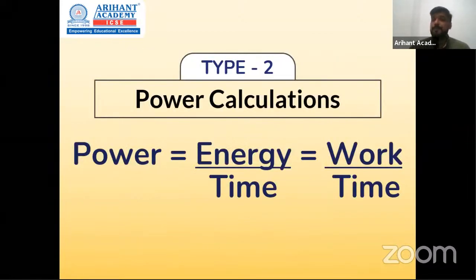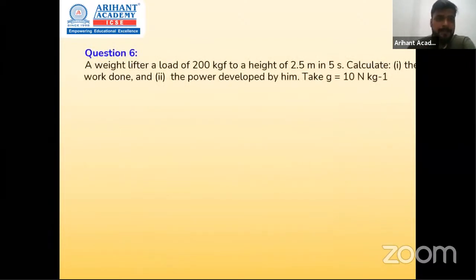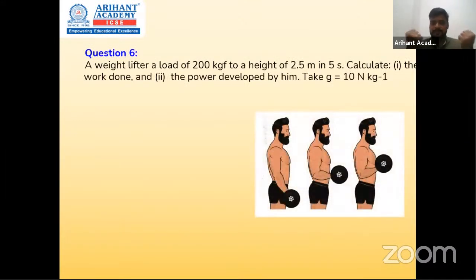All right. So moving to the second type, which is power calculation. Power is work upon time. Work can be replaced by energy, so energy upon time. So that's for power calculation. Let's have a look at the first example. A weightlifter lifts a load of 200 kgf. So imagine this weightlifter having a dumbbell of 200 kgf and he lifts it to a height of 2.5 meter in 5 seconds. We have to find out the work done by him and the power developed by him.